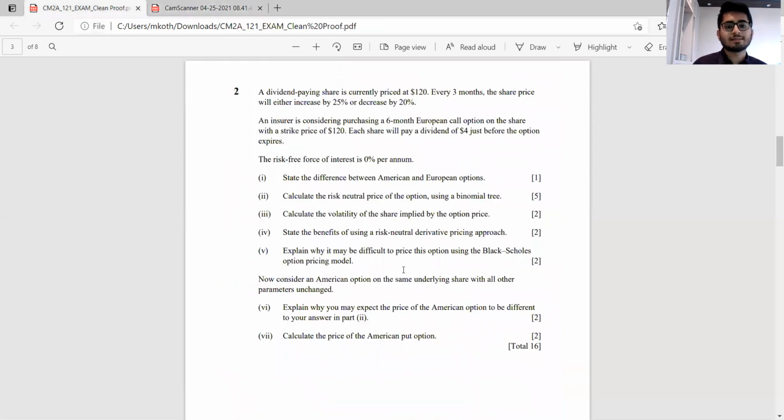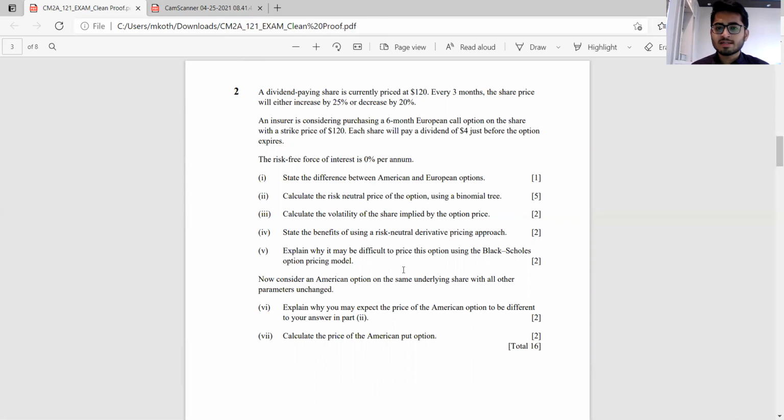The next part asks us to calculate the volatility implied by the option price. There are two techniques. One is that if you recall, when UD is equal to 1, which is the case here, where U is 1.25 and D is 0.8, the product of this becomes 1. In that case, U can be expressed as exponential of sigma root delta T. So that is one way to do it. Using that technique, you would probably get sigma as 33%. I'm not sure, but one of my students performed this calculation and was getting around 33%.